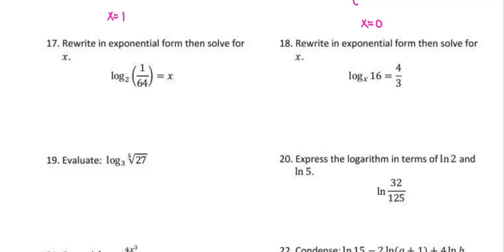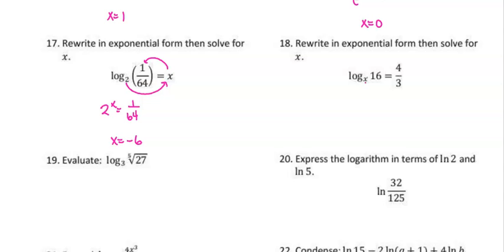All right, this one we're doing the same thing. So we're going to start with 2 raised to the power of x equals 1 over 64. So you should look at this right away and know that x is going to equal a negative number because it becomes a fraction. And then 2 to what power would get us 64? And that would be 6. You would have to multiply 6 2's together to get 64.